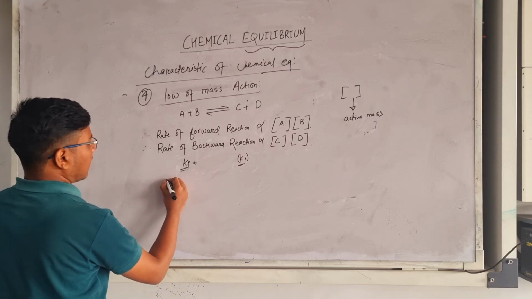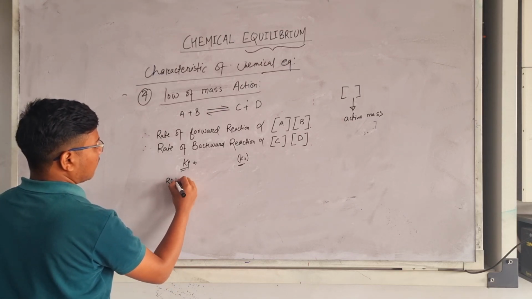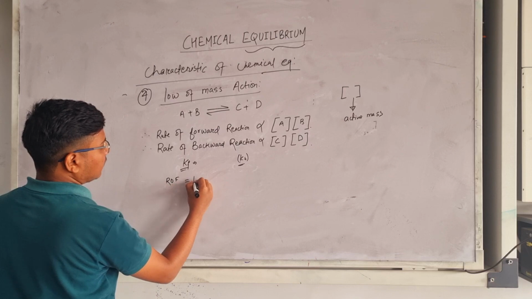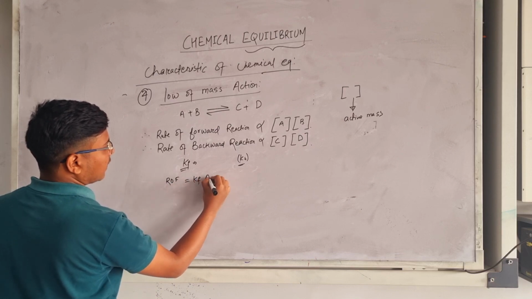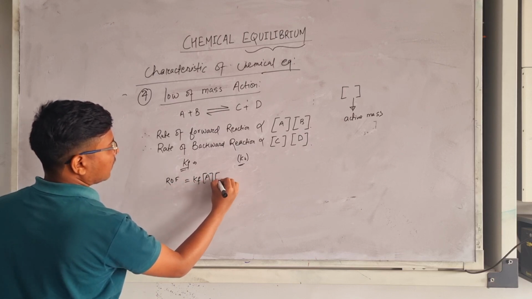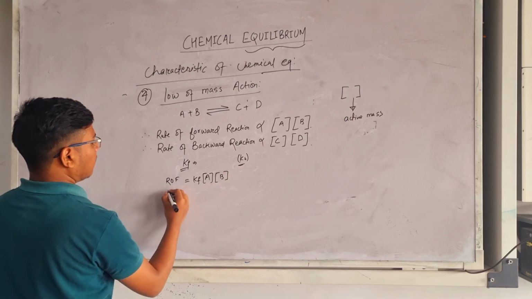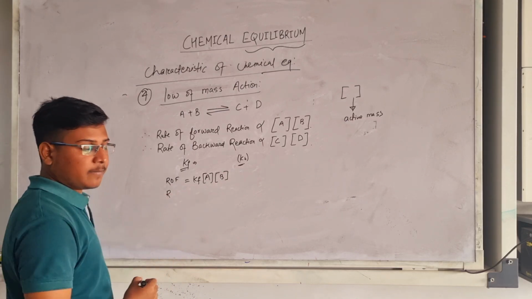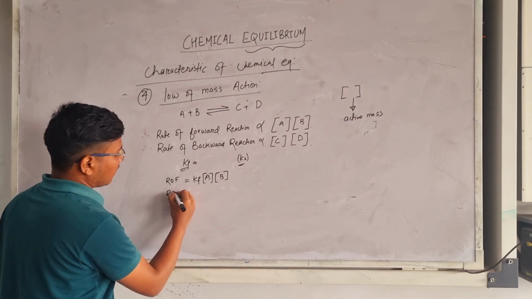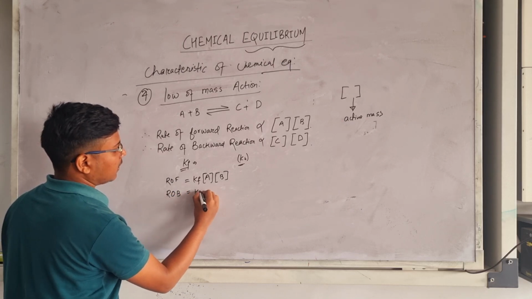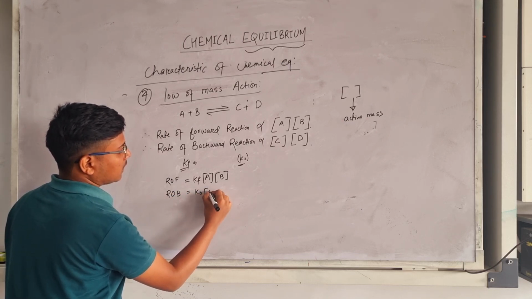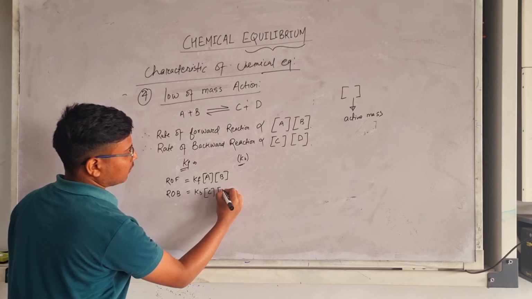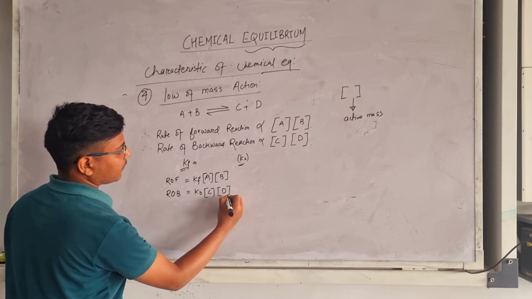So we can write the rate of forward reaction is equal to Kf, active mass of A and active mass of B. And similarly the rate of backward reaction is Kb, active mass of C and active mass of D.